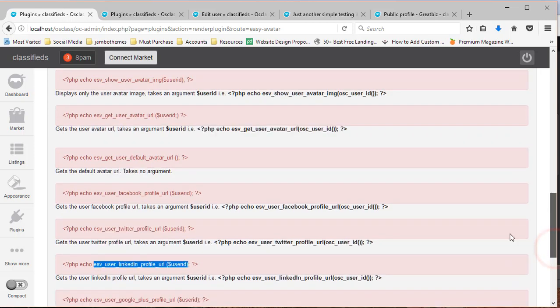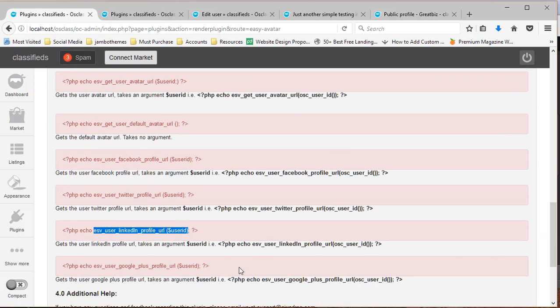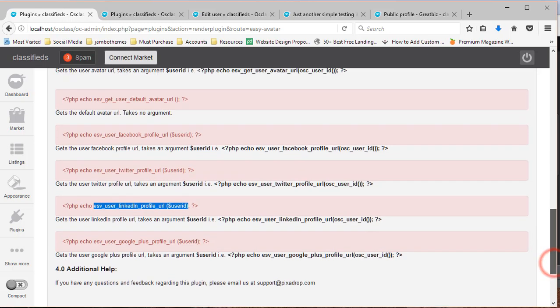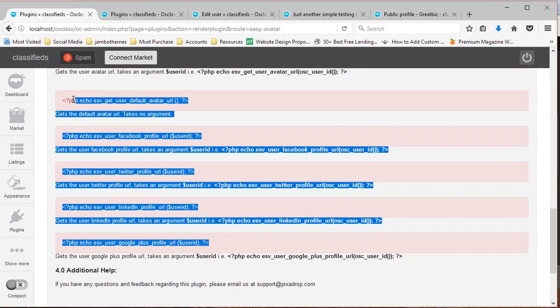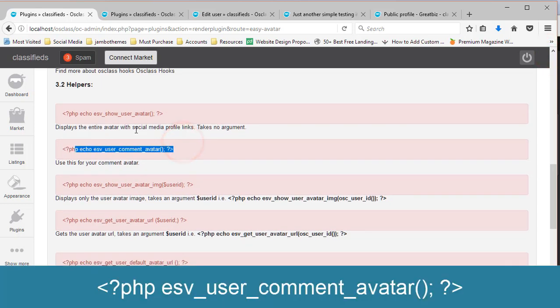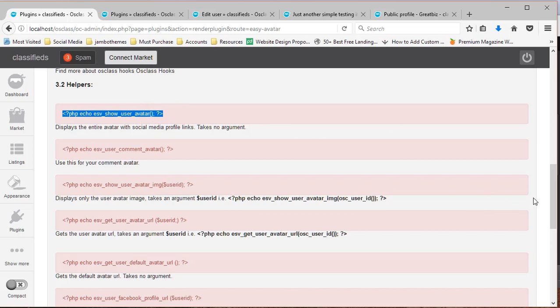So you can go ahead and play around with this if you like, but it is not a must. If you're not well familiar, you don't know much about PHP, CSS or HTML, you can forget about all of this. You can forget about all of them and only use this and this. Remember, all of the other code starting from here is already running within this application, within that helper. So guys, there you have it.